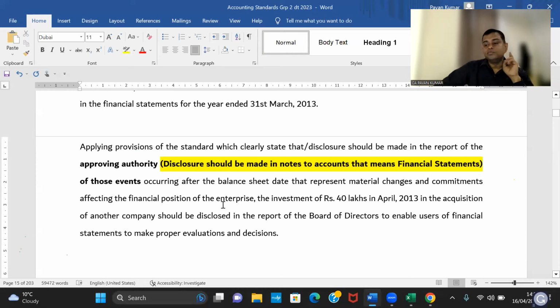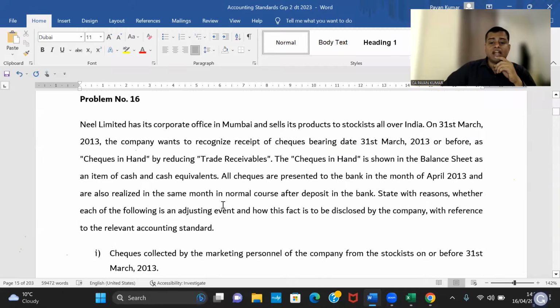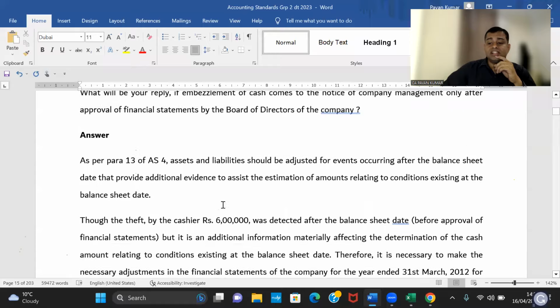Okay, you can highlight this. You can write if you want. Note, earlier the disclosures were made in the report of approving authority, or commonly known as director's report. Now disclosure should be made in financial statements. Even if you look at ICAI's latest answers, they are mentioning financial statements. Okay, so this is one question. Randomly we'll take one or two more questions and then we'll see.